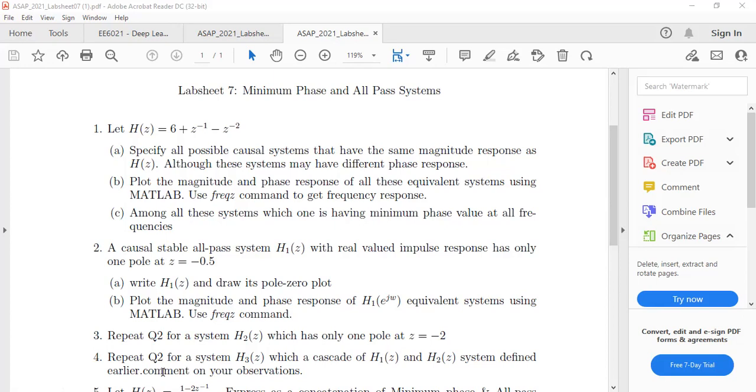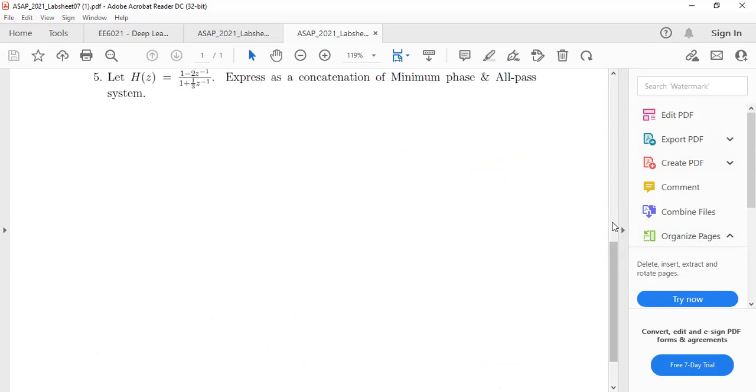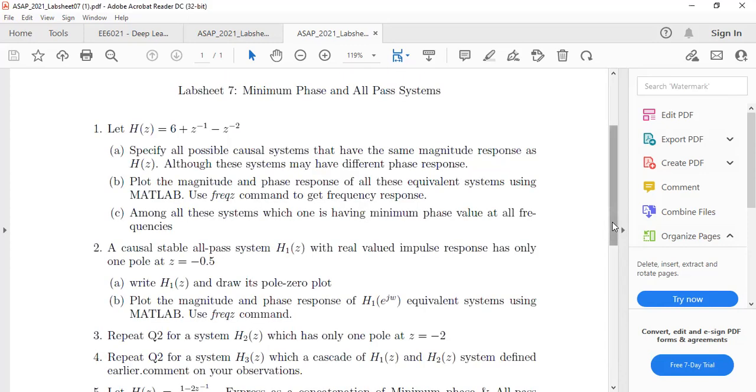Okay. Essentially, this lab sheet 7 is about the usage of Z transforms, which you already have, for understanding minimum phase and all pass systems and their decomposition. You know the properties of minimum phase systems, right? What are the properties of all pass systems? First of all, let's go to minimum phase next.